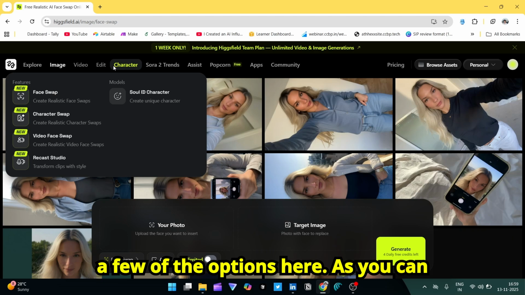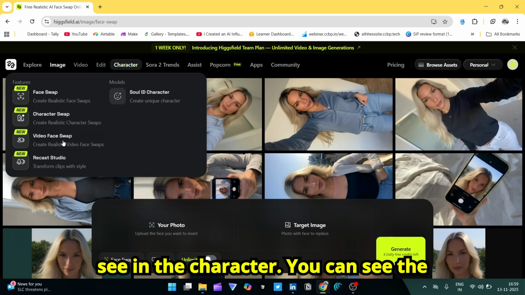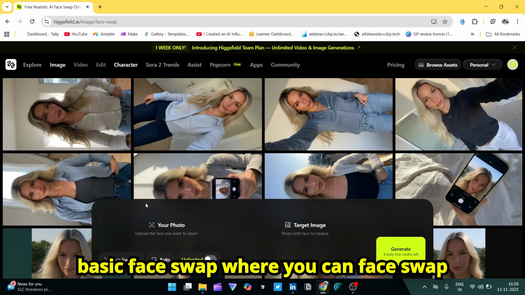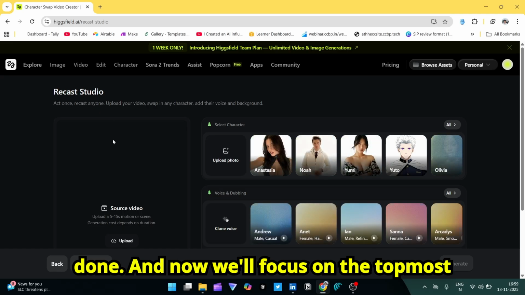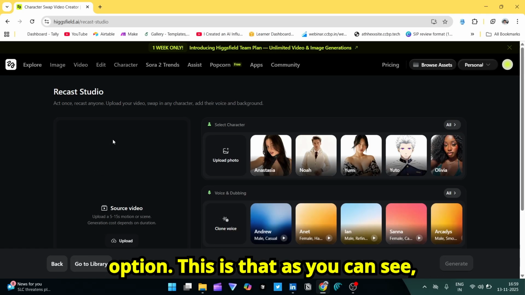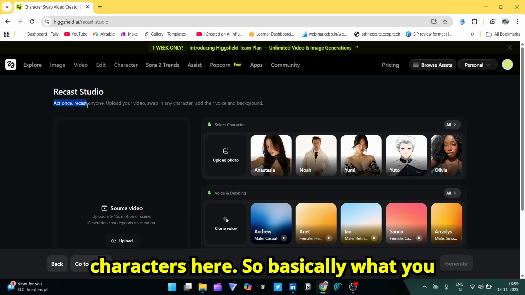So now let's explore a few of the options here. As you can see in the character section, we can see the basic face swap, where you can face swap your photos and images, and that's all done. And now we'll focus on the topmost option. This is that, as you can see, Recast Studio. So we get plenty of characters here.